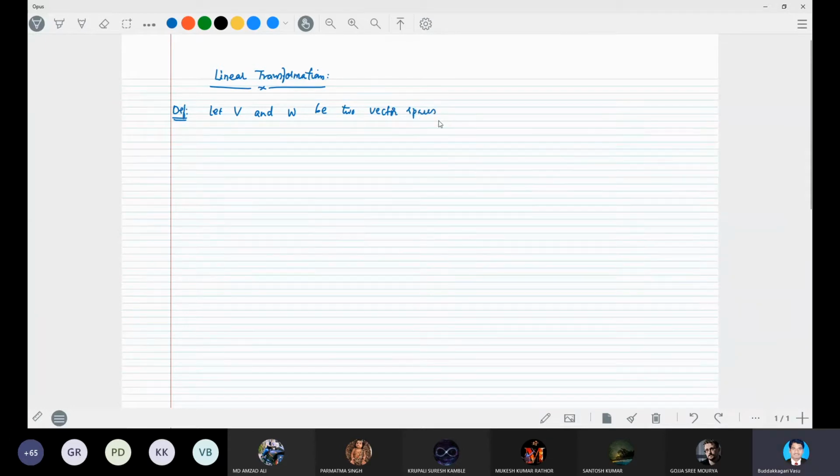Two vector spaces, both real and complex, over the same field F. For the same field F of scalars.